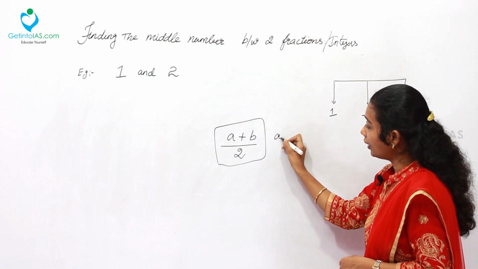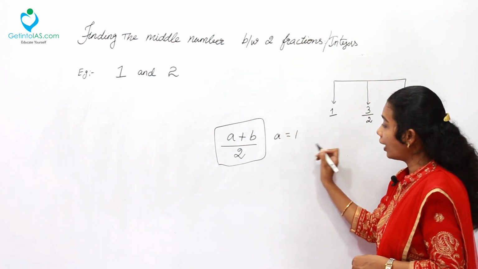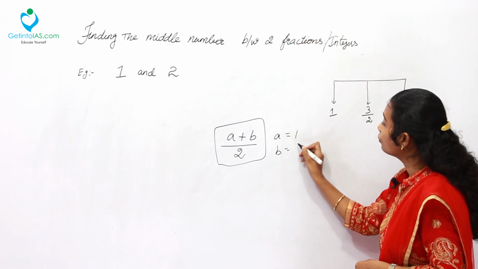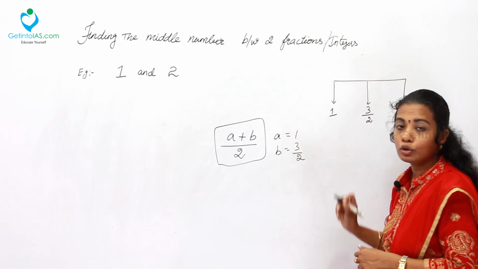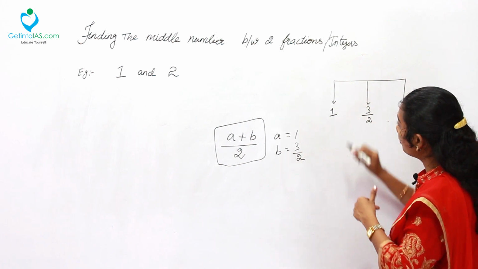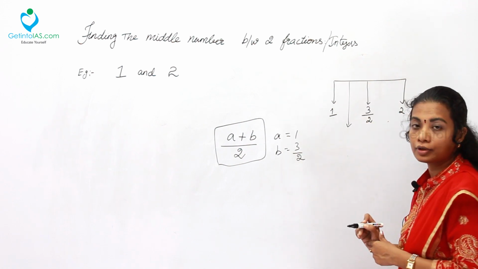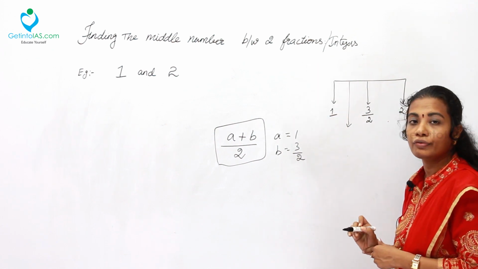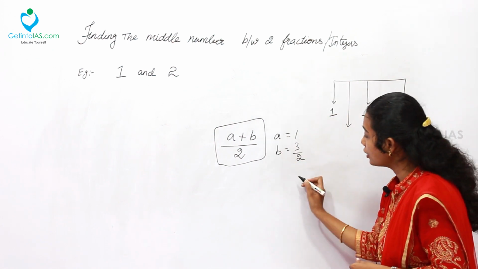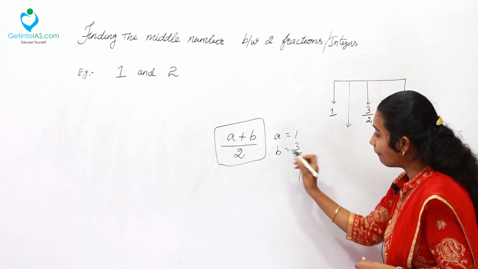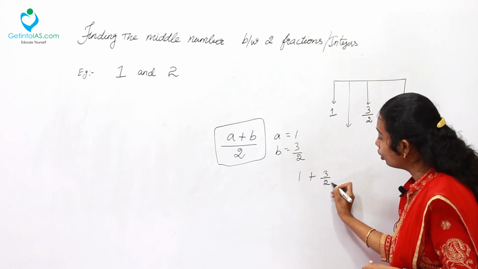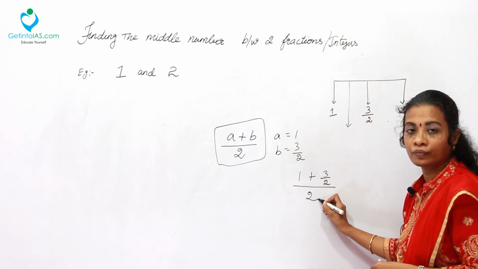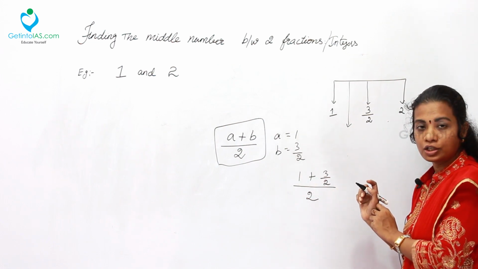So here a is 1 and b is 3 by 2. I am going to find the middle number between these two numbers. One is given in the form of an integer, another one is given in the form of a fraction. So simply a is 1 plus b, 3 by 2, the whole divided by 2. Now simply you can add up these values.